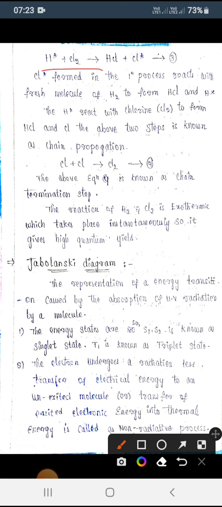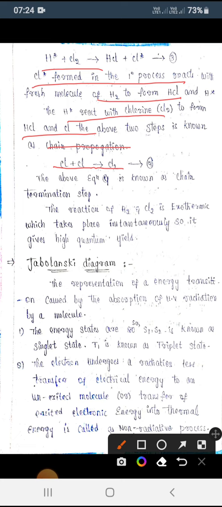So here the Cl radical which is formed in the primary process reacts again with the H2 molecule to form HCl and H radical, and again this H radical reacts with chlorine, forming HCl and Cl. So only two steps are possible. These two steps we call the chain propagation steps. Finally, what happens? This Cl radical will form Cl2.